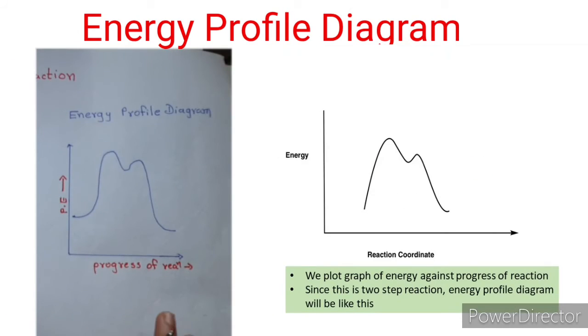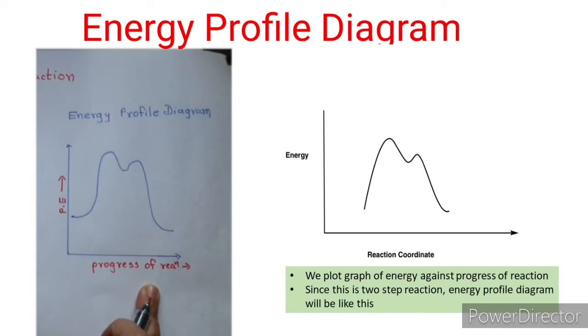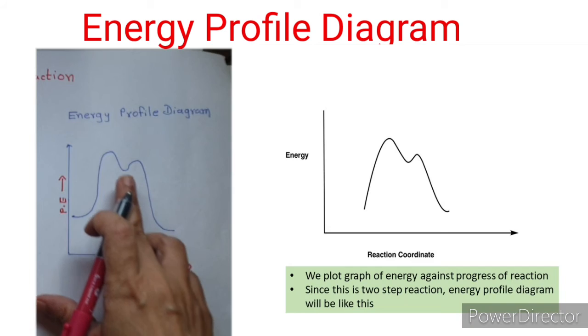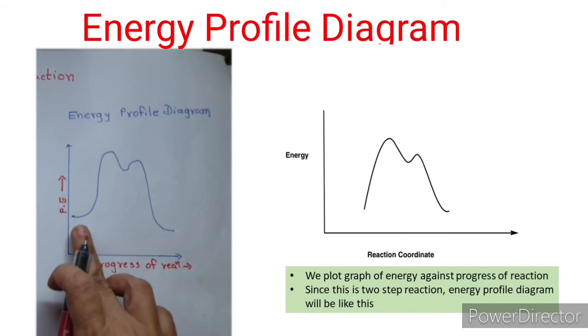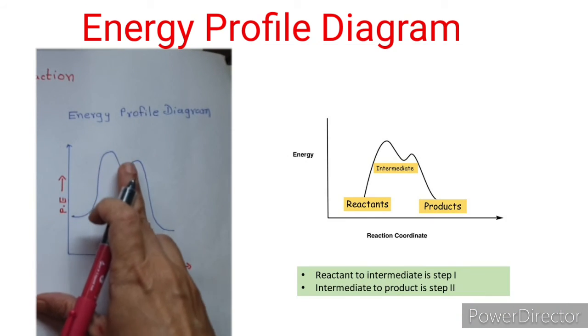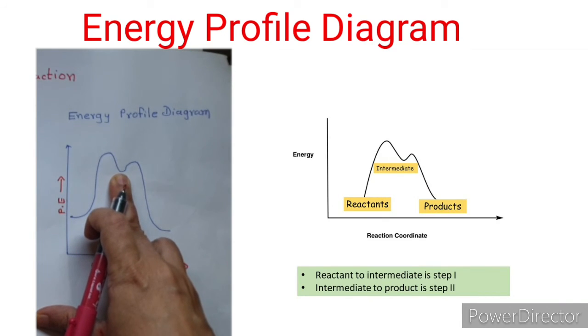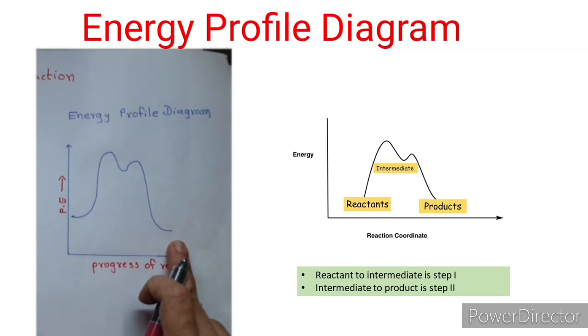We can plot an energy profile diagram for this reaction, energy against progress of reaction. Since this is a two-step reaction, we will get an energy profile diagram like this with two humps. Step 1 is reactant to intermediate, and step 2 is from intermediate to product.